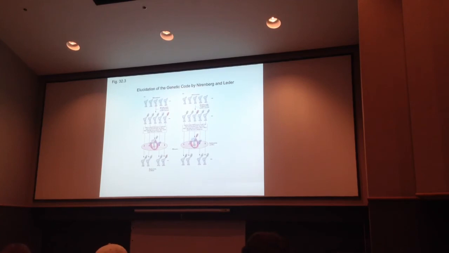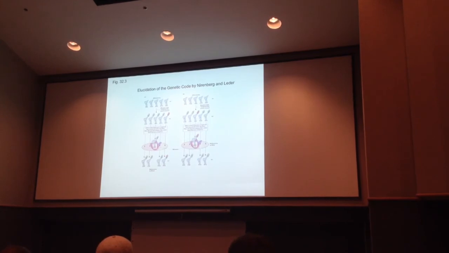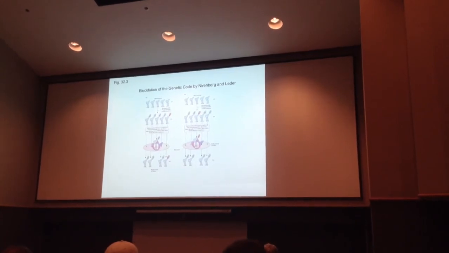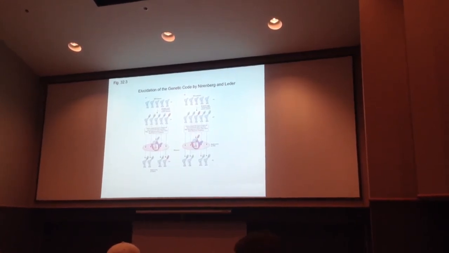So it's sort of interesting, it's a simple little experiment. You could do it in a lab now as a lab exercise. Wouldn't be any problem. If you did it, you wouldn't use radioactive phenylalanine amino acids. You'd use fluorescent amino acids because they're much safer to work with and easier to get rid of and dispose of. Back then, just because we were able to radio label amino acids, we were able to do this experiment. So the genetic code was sort of defined because of the availability of those isotopes.